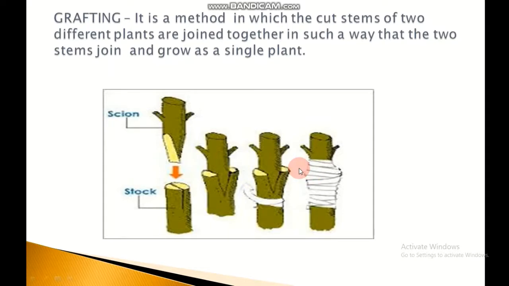The cut soon heals, and the stalk and scion of the two plants grow together and become one plant. Apple, peach, apricot and pear trees are often grafted.